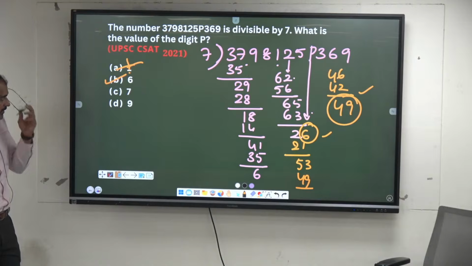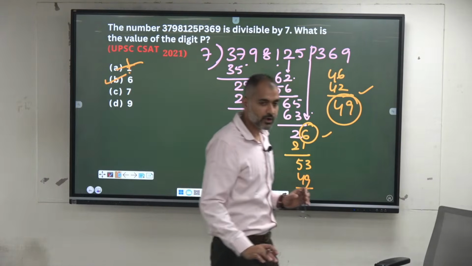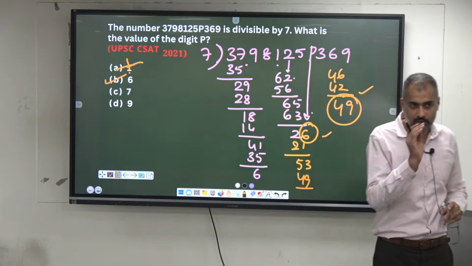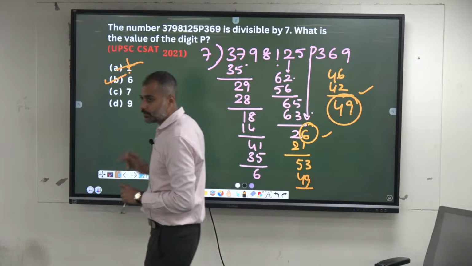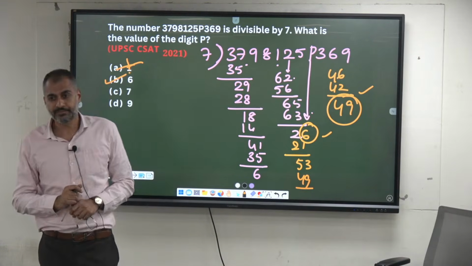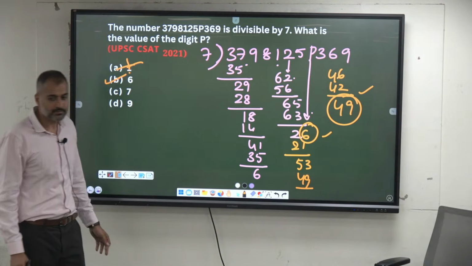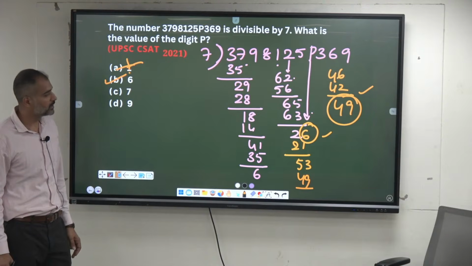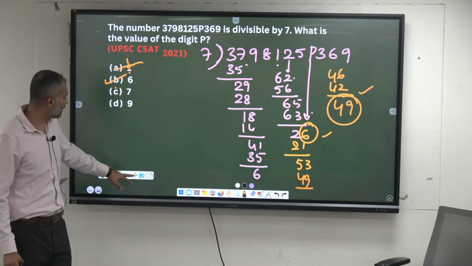This is what he is expecting from us. There are shortcuts also. You can take out 3 digits, and you can also apply the oscillator. But here the unknown is on the right-hand side, so it becomes a lengthy process if you apply the oscillator or subtract 3 digits at every step, which we have done in the class. This is the better approach. So the answer is 6. For the value 6, this gets completely divisible. Next case.